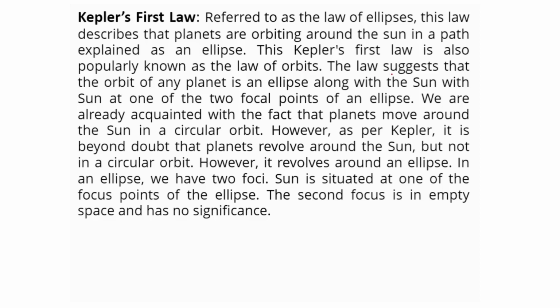The law suggests that the orbit of any planet is an ellipse along with the sun at one of the two focal points of an ellipse.